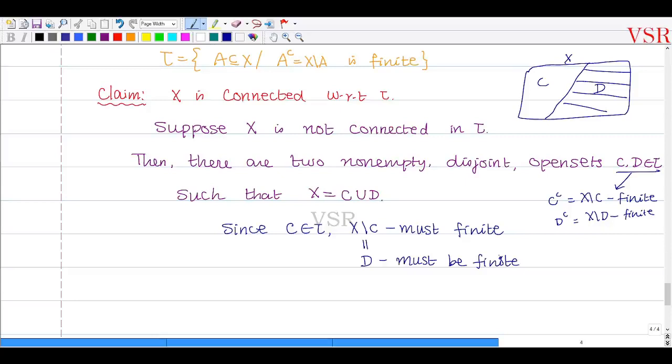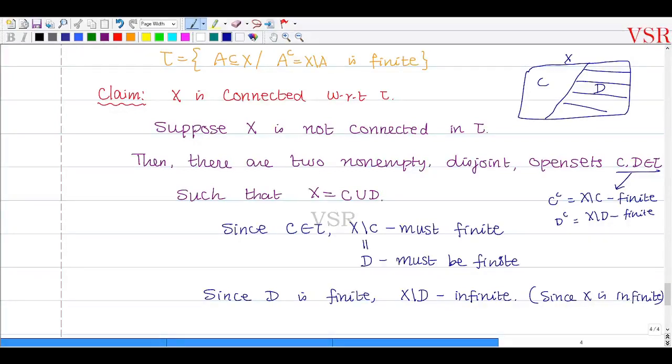அப்போ since D is finite, this D complement, capital X set minus D, must be infinite. கரெக்டா? ஏன்? Because capital X is infinite.